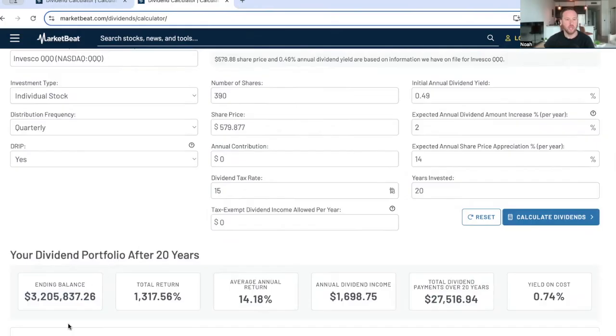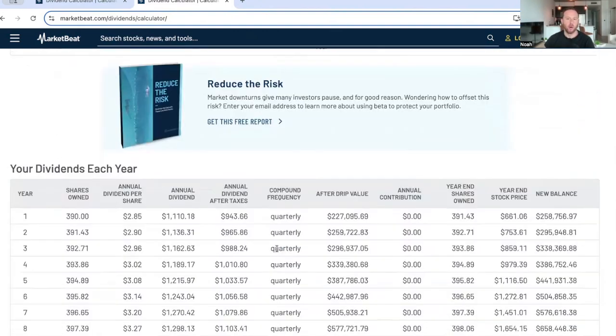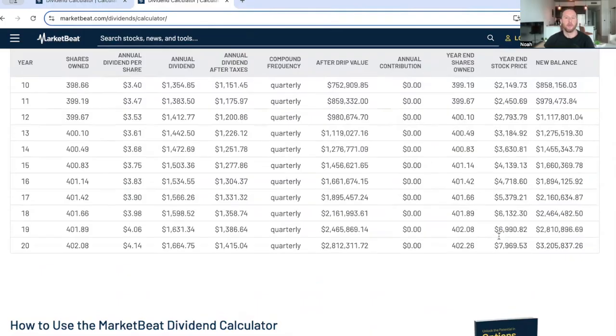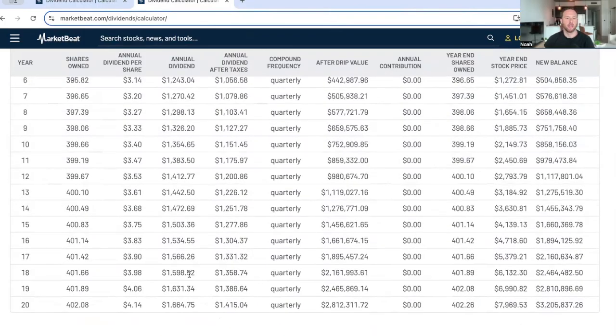Plus, it's an interesting strategy because at the end of it, certainly you have a great ending balance, but your dividends at the end of it are only going to pay you out... what's the annual dividend look like at the end? Nothing. Like 1,000 still, like you're really not earning a dividend even on such strong value here.